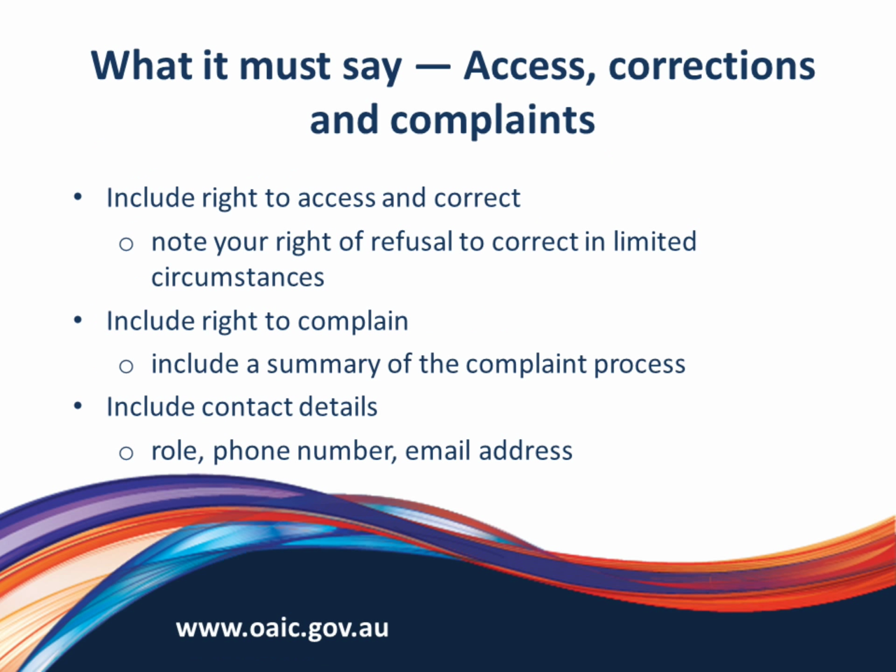And we move on to some of the other things you need to put in there. You need to be able to set out that the patient has a right to access, to correct their personal information, and to make a complaint. And you need to make it clear in the policy that these are actually a patient's rights. You also need to make it clear that in some ways you can refuse to correct information, but we recommend that if you do so, and you reserve that right because you don't believe the correction is accurate, that you note the person's request within their record. You must include the right to complain, and we recommend that you also include a small summary of your complaints process so that the patient knows what's going to happen if they do make a complaint.